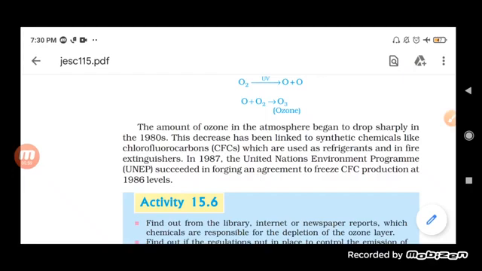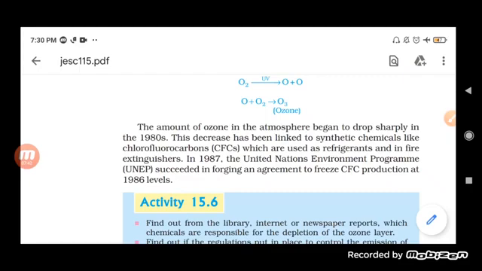Now, in order to prevent such a problem, the United Nations Environment Program succeeded in forging an agreement to freeze CFC production at 1986 levels. Basically, the United Nations Environment Program said to reduce the use of CFCs, as they are responsible for ozone depletion, or the thinning of the ozone.